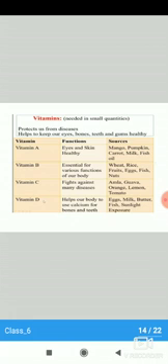And the sources are amla, guava, orange, lemon, tomato. Then vitamin D, it helps our body to use calcium for bones and teeth. And the sources are eggs, milk, butter, fish, sunlight, etc.